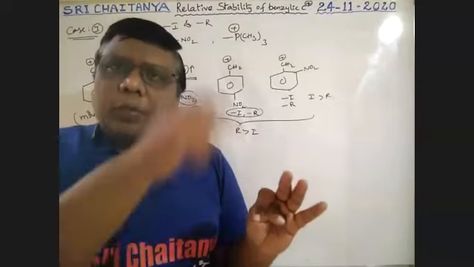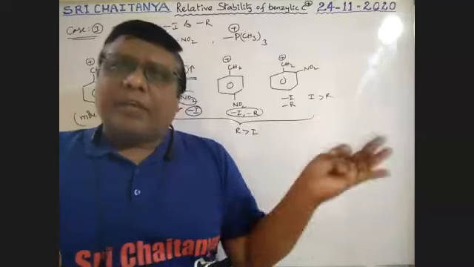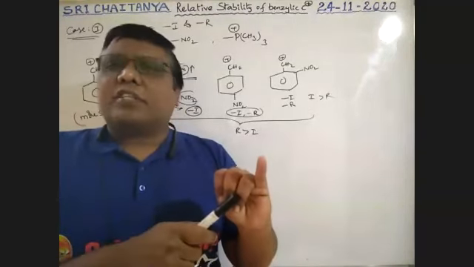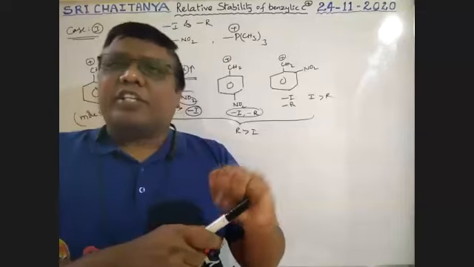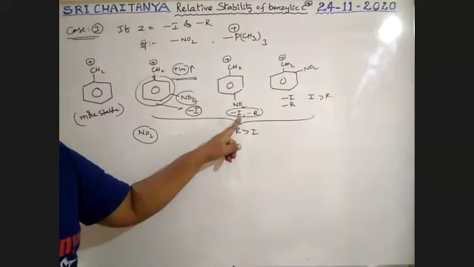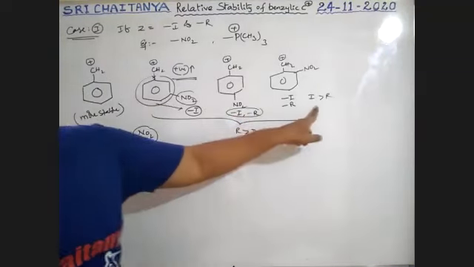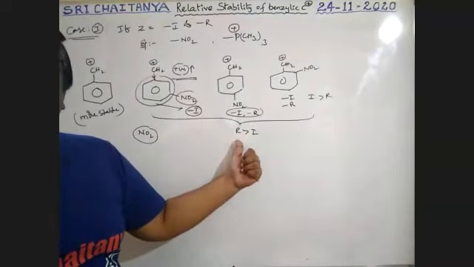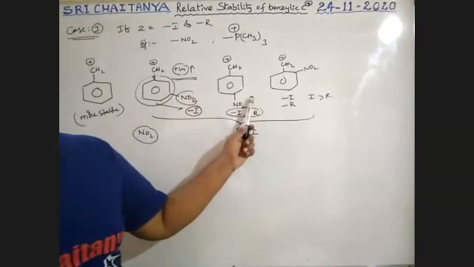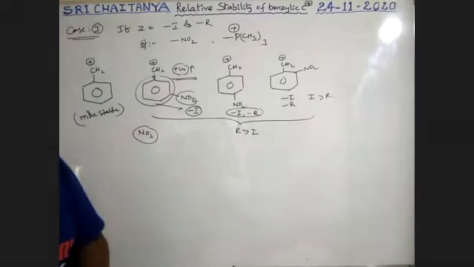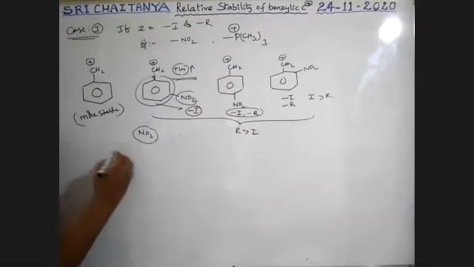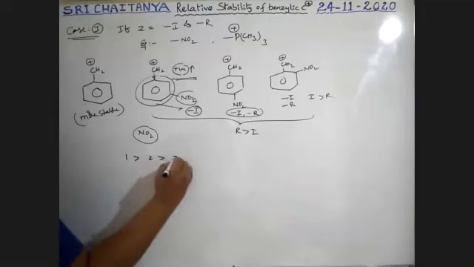Here resonance dominates, here inductive dominates. Therefore, here we consider only the resonance condition, and here the inductive condition. So this is more stable than this one.